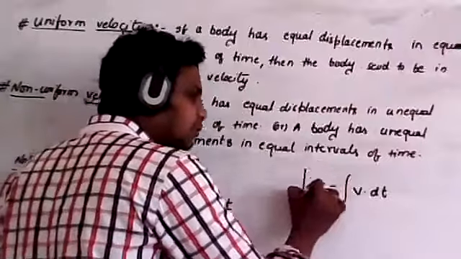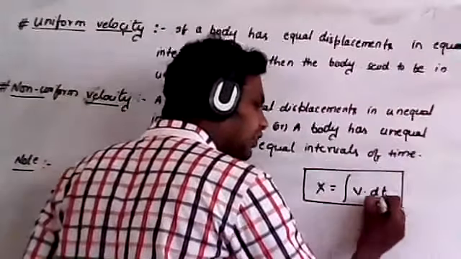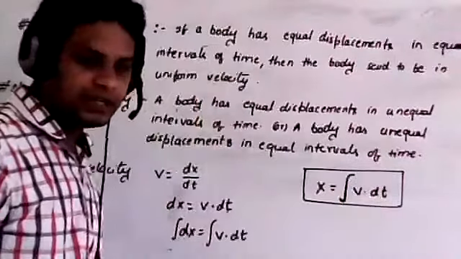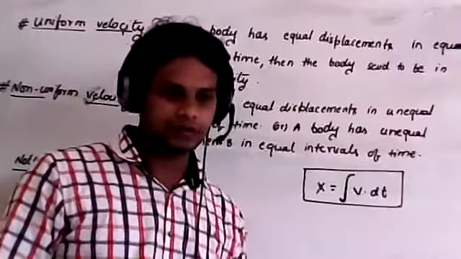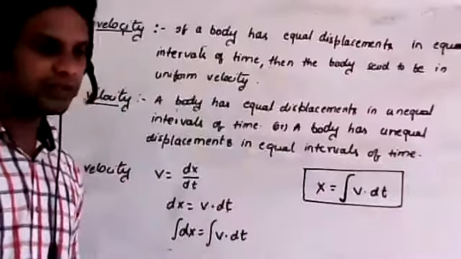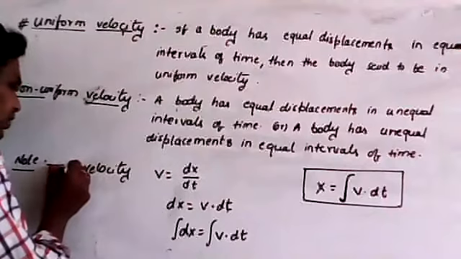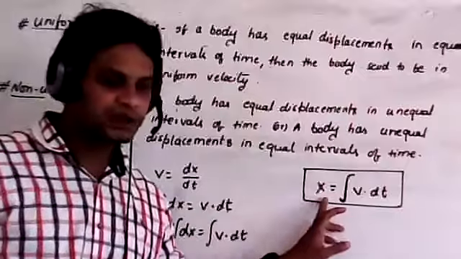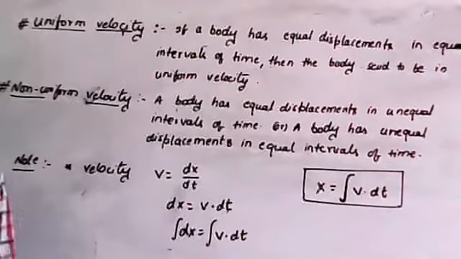But in some problems, they will give the velocity and ask you to find the displacement. In such cases, you have to use this relation. So I will give you a problem based on this, then at that time you can understand it easily. So this is one standard notation to find the displacement when the velocity is given. If you copied that, I'll give one problem based on that.